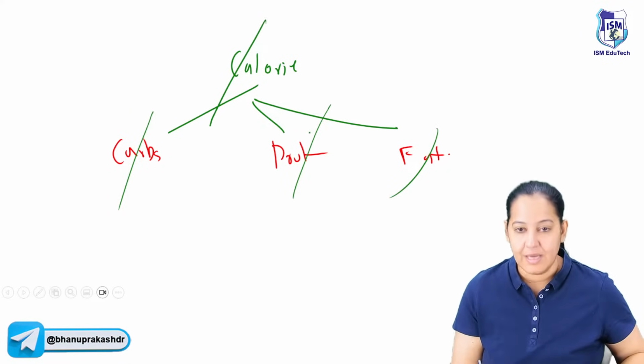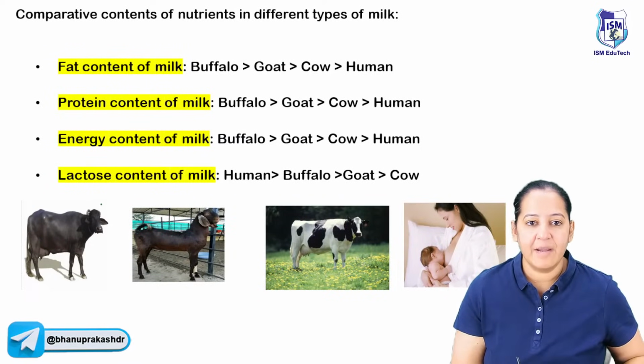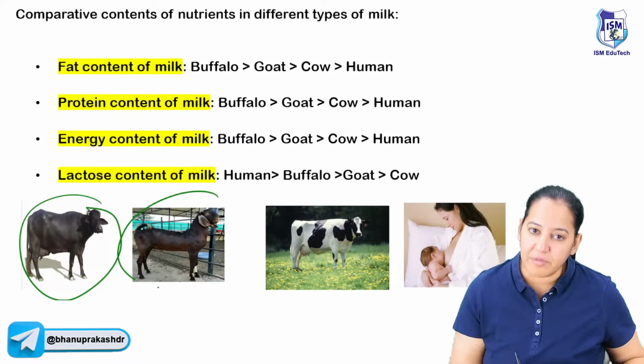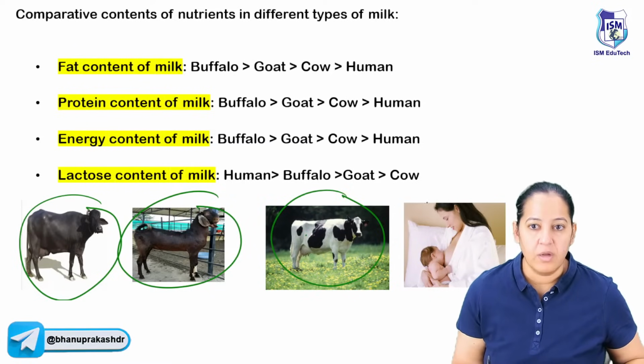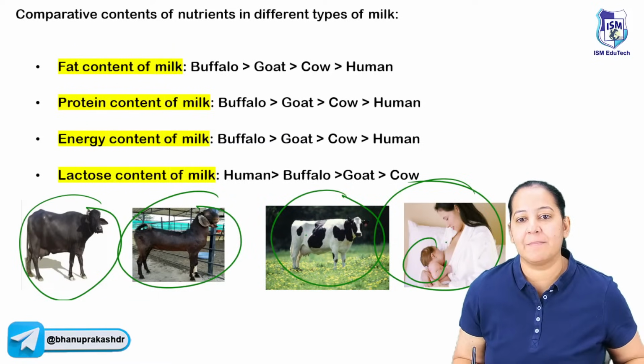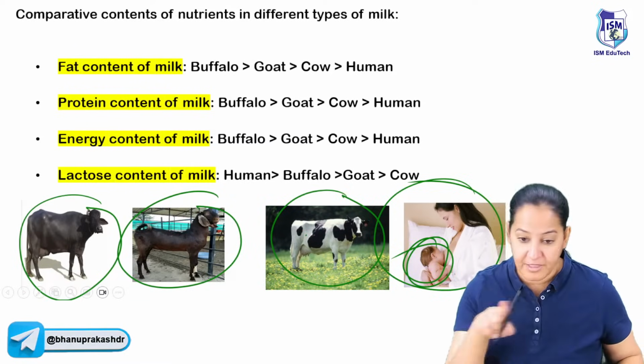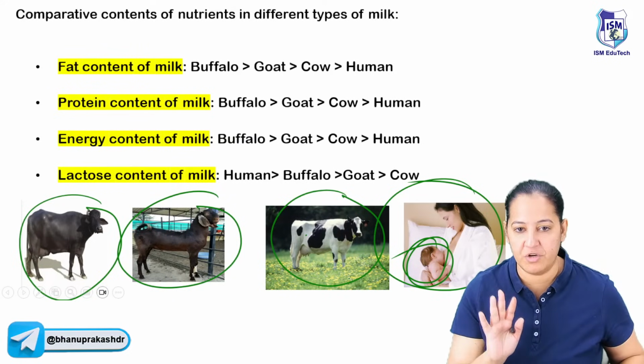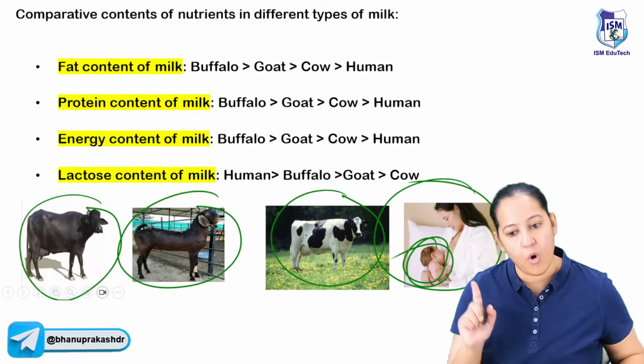Compare the four things. In four milks, we get milk from the buffalo, we get milk from the goat, we get milk from the cow, and this is the human milk. For the baby, which is the best one? Compare nutrition-wise for the newborn: buffalo, goat, cow, and human.